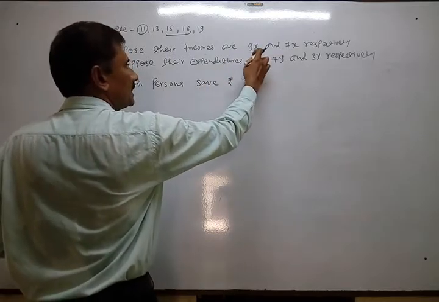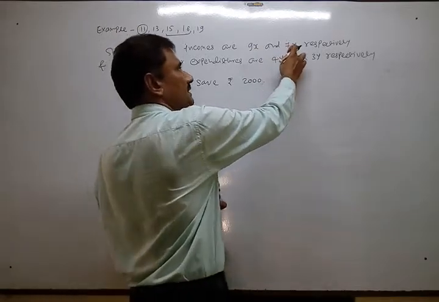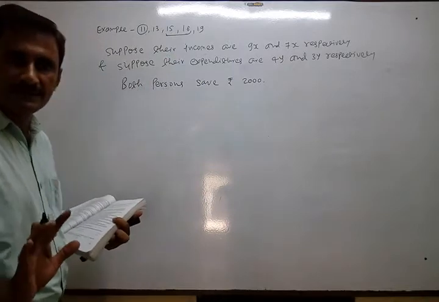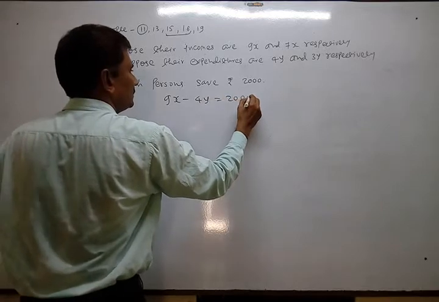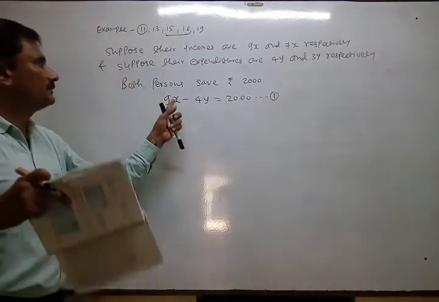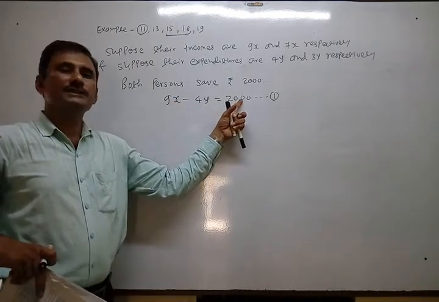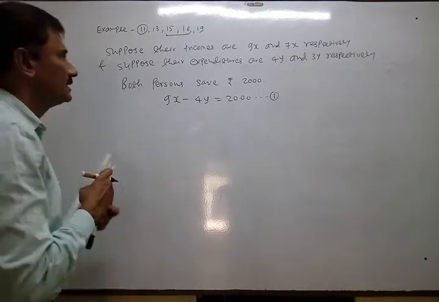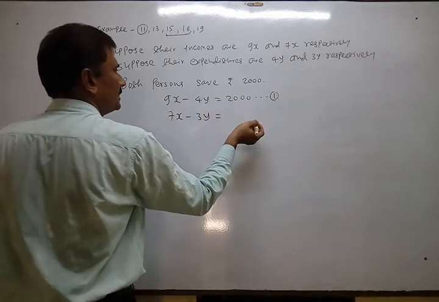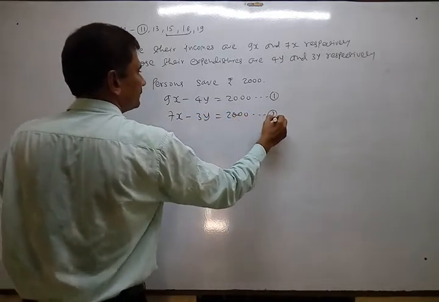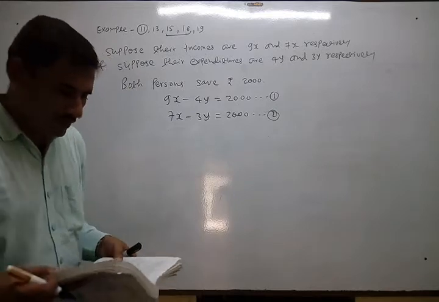So first of all, this is the first person's income. This is the first person's expense. Second person's income. Second person's expense. So can I write 9x minus 4y equal to 2000? Equation number 1. Why? First person's income minus first person's expenditure is equal to first person's savings. Same way, 7x minus 3y equal to also 2000. So these are the two equations. Now how to solve?